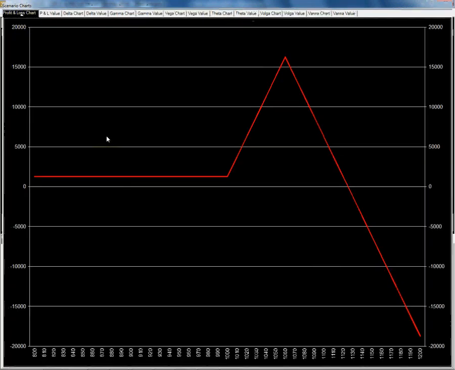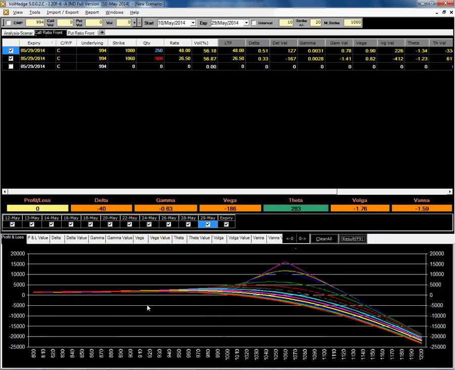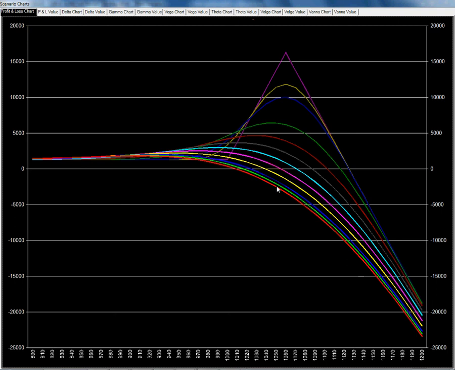We can also see the payoff graph of the middle days. Like I have shown you the payoff graph of expiry, now I am showing you the payoff graph of tomorrow, day after tomorrow and all this. So these are the different lines showing you the payoff graph of different days. So this line shows that as soon as I reach the expiry, my profit will be the highest. So that indirectly means as time passes, the decay of time value will also make money in my account.